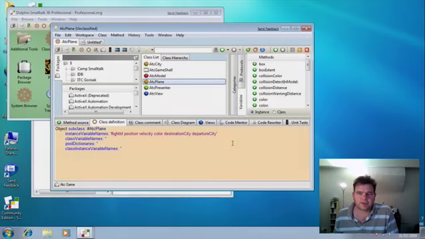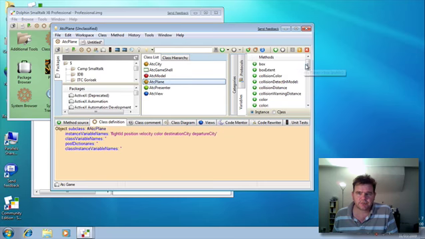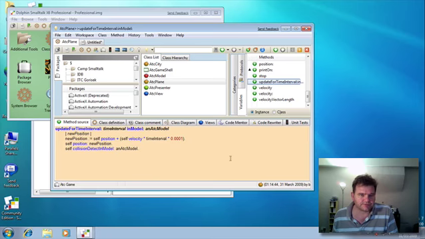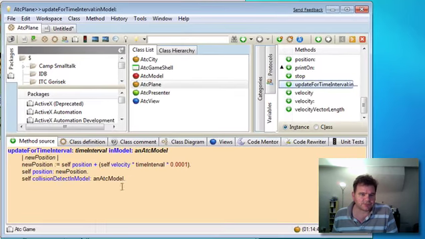Now, if you remember, when we were designing our ATC plane class, we added a method called update for time interval in model, and we used this in part to detect whether there was a collision with another plane inside the model, and if so, we'd destroy the planes.